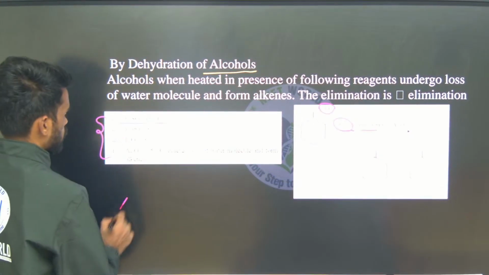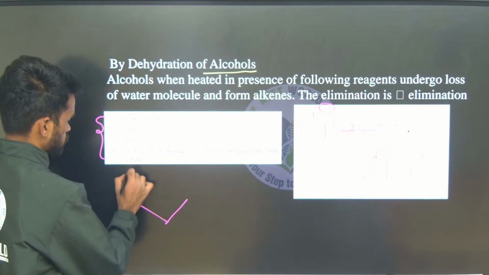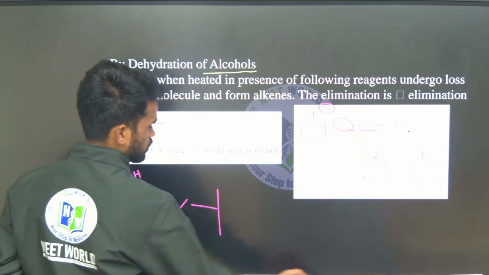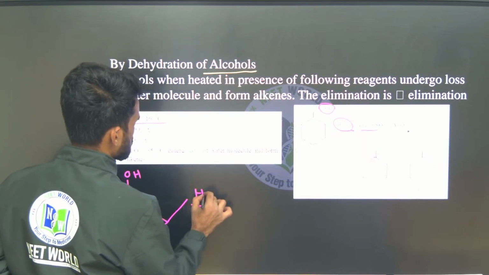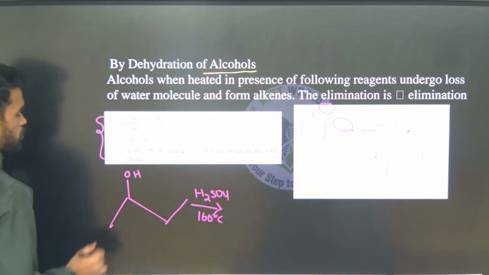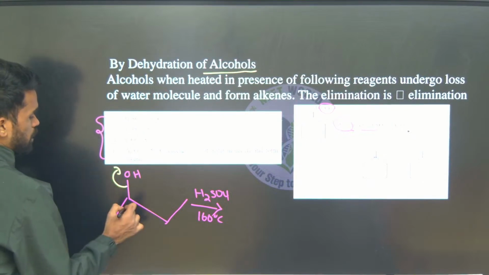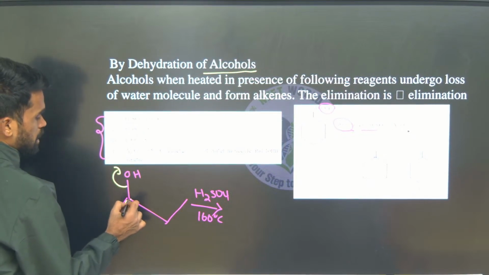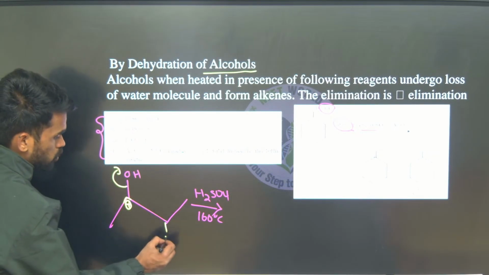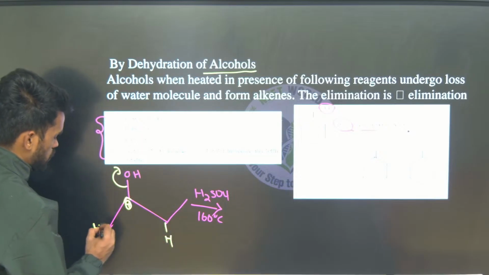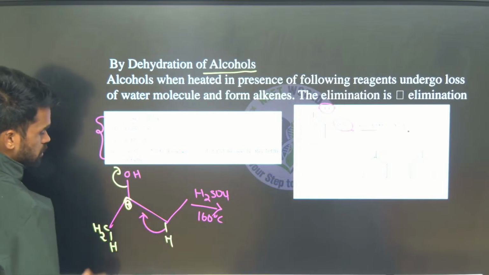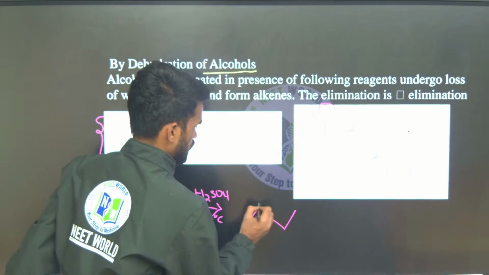Now look at this. Here I am writing an OH group. What happens, tell me? Just treating this with H plus like sulfuric acid at 160 degrees Celsius, consider. What happens if I remove this OH group? We will get a positive charge here, a secondary carbocation, which is less stable. But beta protons are there, so these beta protons will be removed from here like this, and you will get an internal alkene.